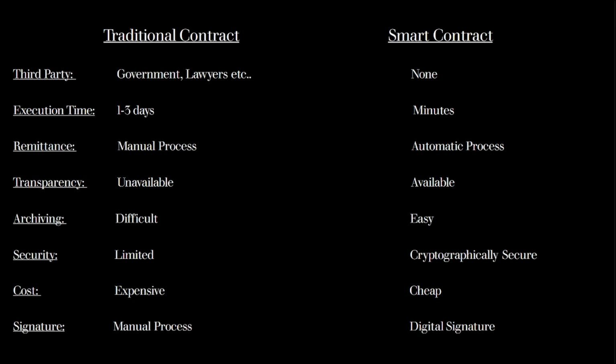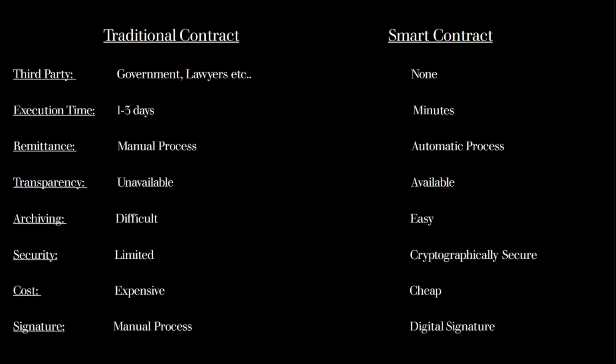So let's compare traditional contract with a smart contract. Third party. A third party that we need to put our faith and trust in is not needed in a smart contract. The smart contract executes its own functionality and is not dependent on manual execution.